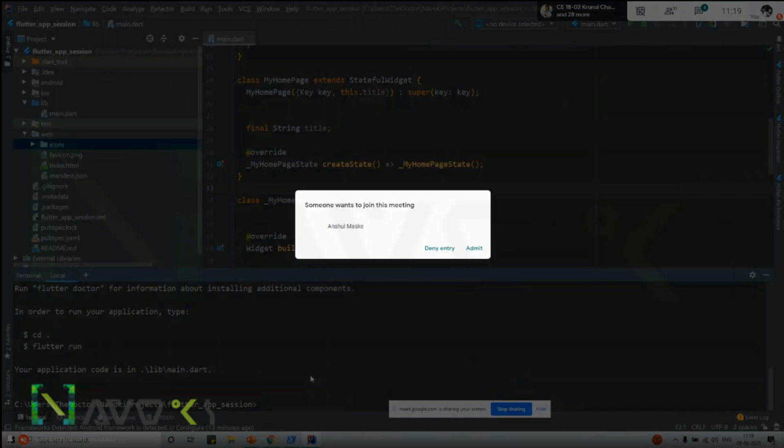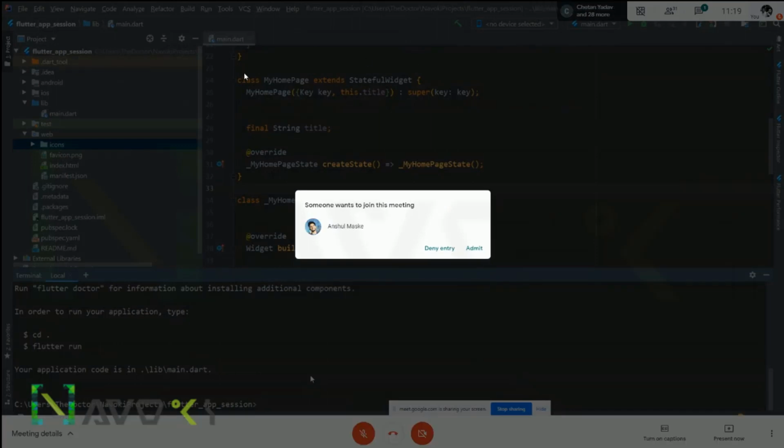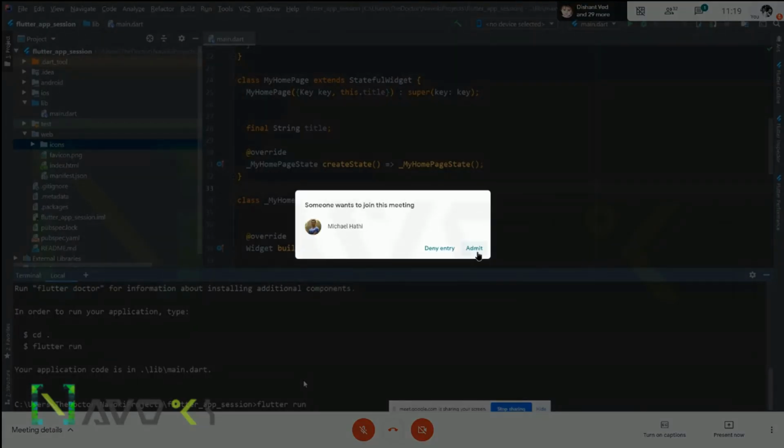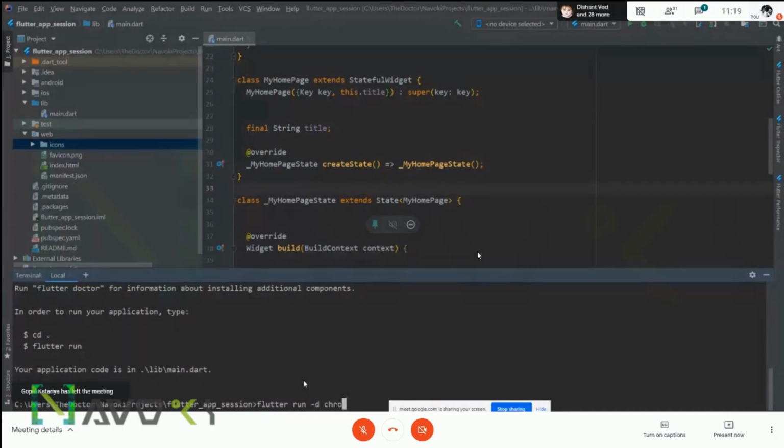Okay, so this is the default application in Flutter, the counter application. Now I'm going to run it on the web. To run it, type flutter run -d Chrome. Chrome is targeted for the web application, the client app.